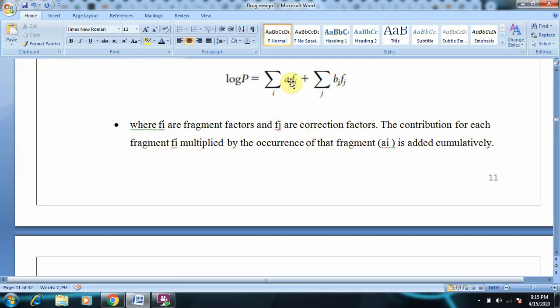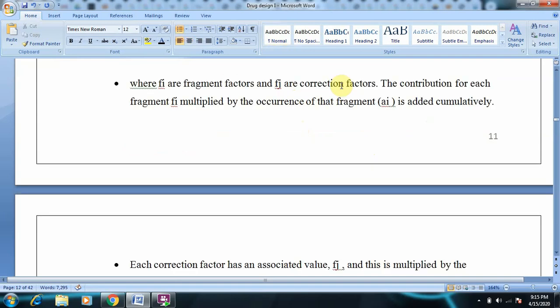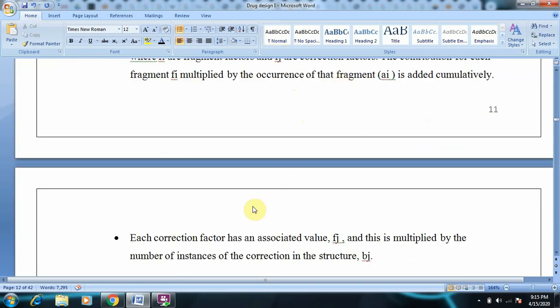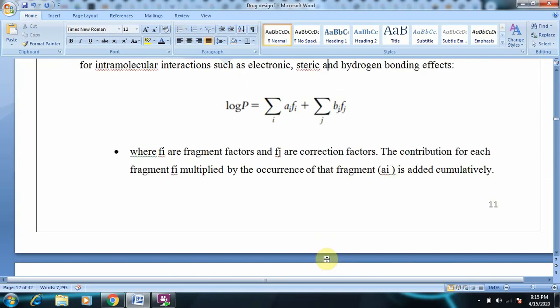Ai is the occurrence of a fragment, Fi is the fragment factor, Fj is the correction factor, and Bj is the number of instances of that correction in the structure. So by employing this equation you can find out the log P value.